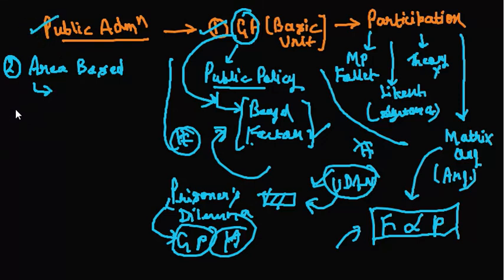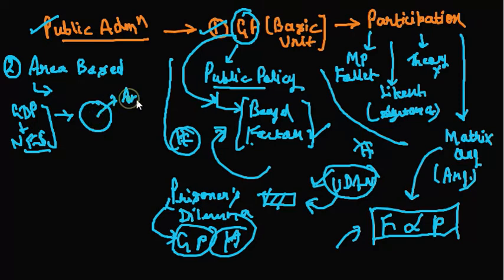Earlier, after independence, we had the community development program. Then we brought the National Extension Service, NES, in 1952 and 1953 respectively. After that we moved on to another kind of strategy, called the area based development strategy.